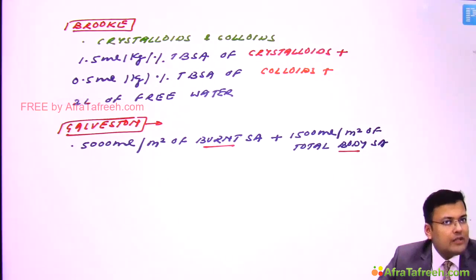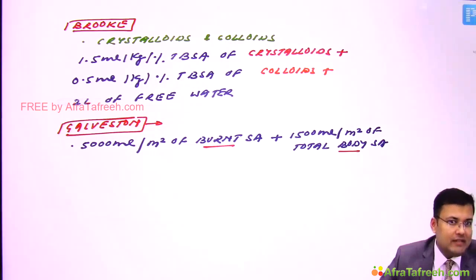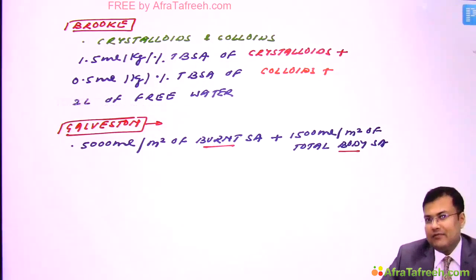You must know that the body surface area in a human adult is 1.73. Clear? So this is the Galveston formula.